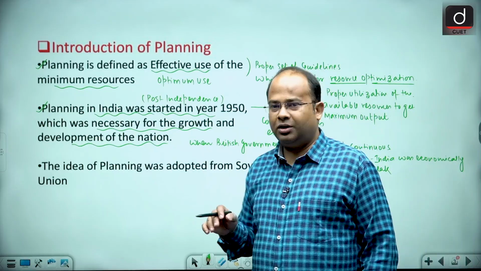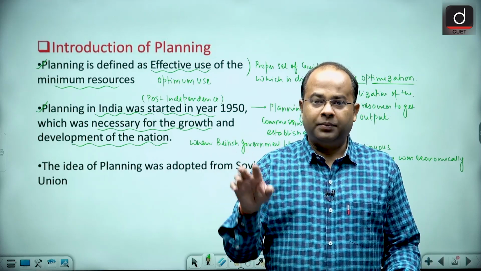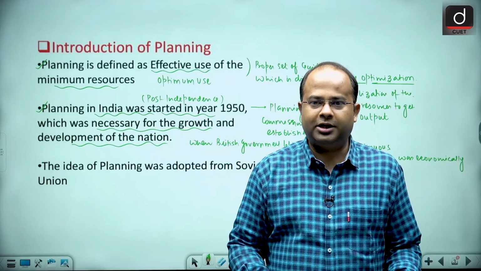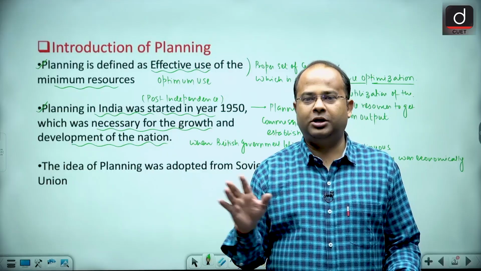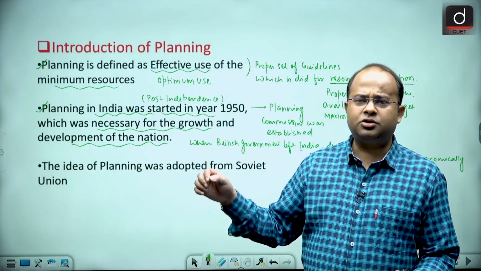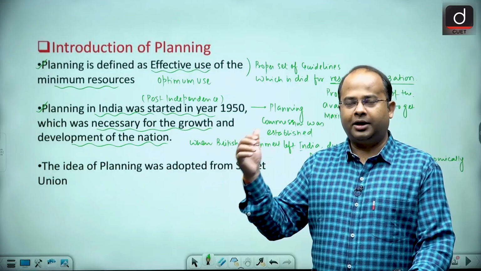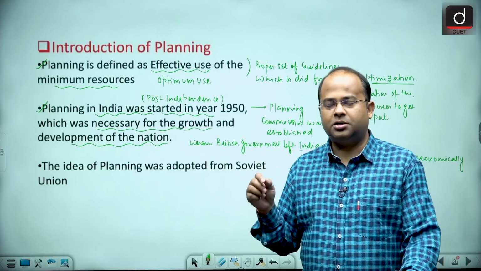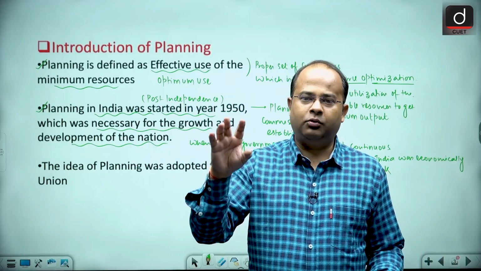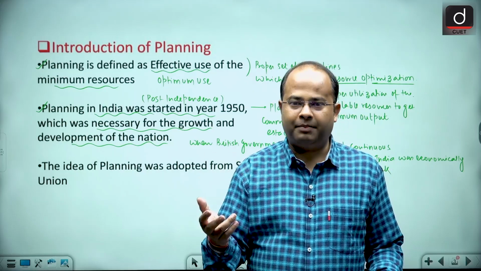Therefore, guys, planning was needed, so that whatever resources were available with us, we should do the maximum utilization of them when India became independent. Due to the continuous drain of wealth and depletion of resources, India was economically weakened when it became an independent country, and now we had to make India economically empowered.